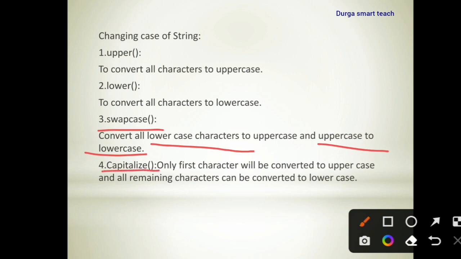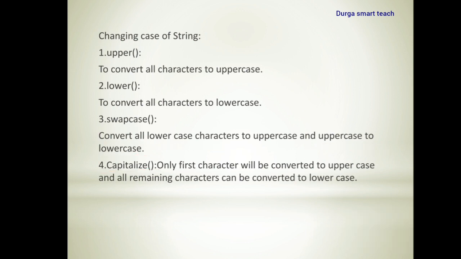This function converts only the first character to uppercase, and all remaining characters are converted to lowercase. So these are the four important functions used to change the case of strings: lower, upper, swapcase, capitalize.